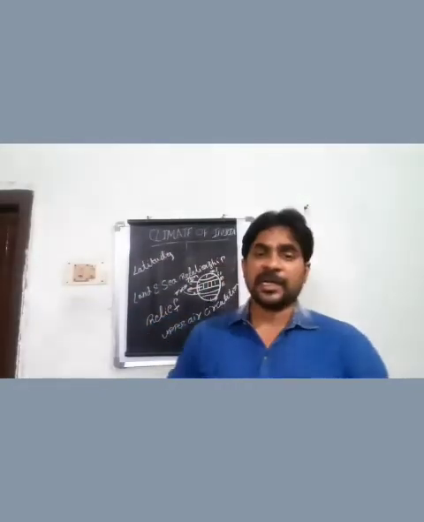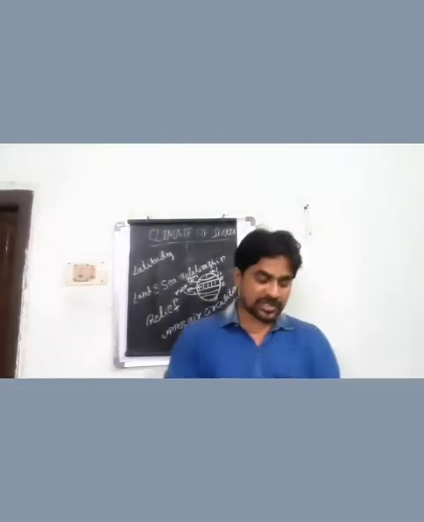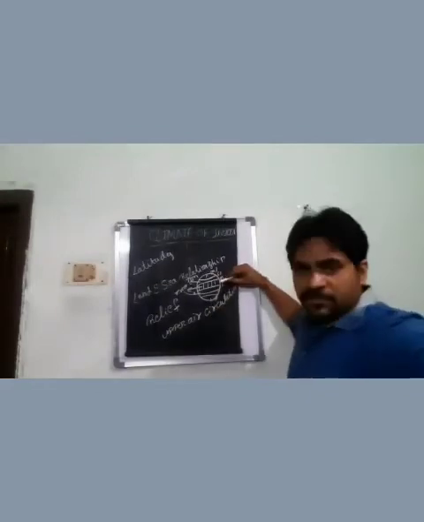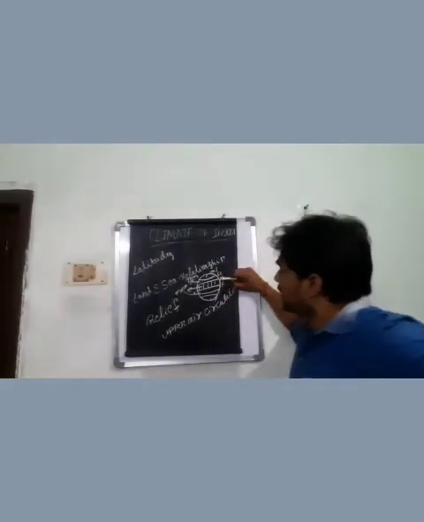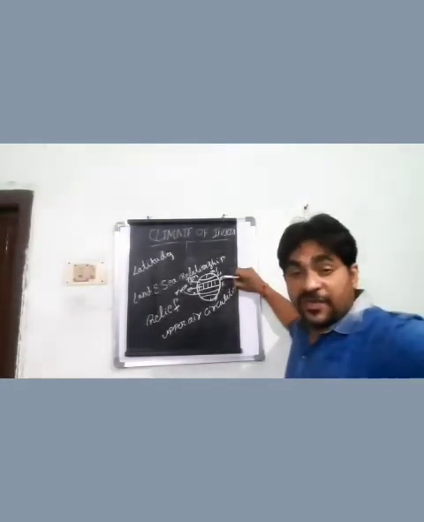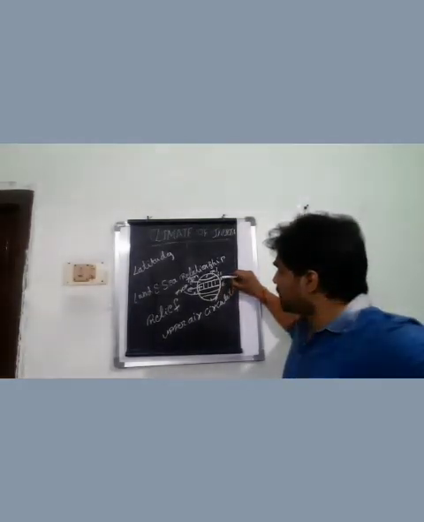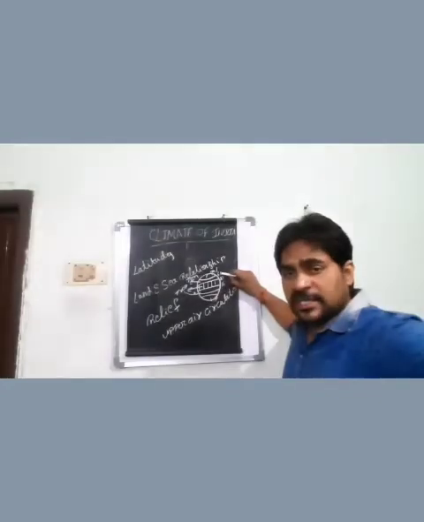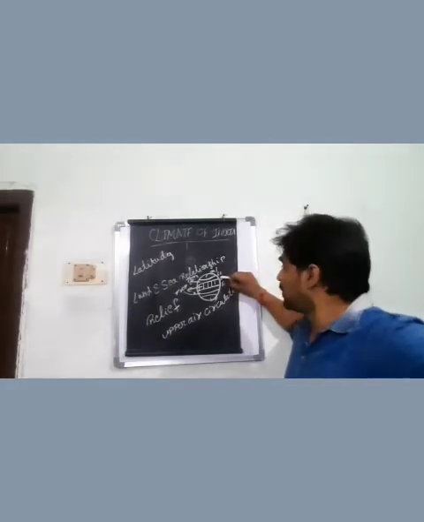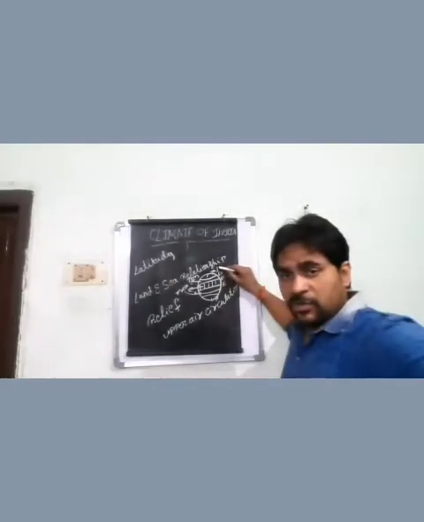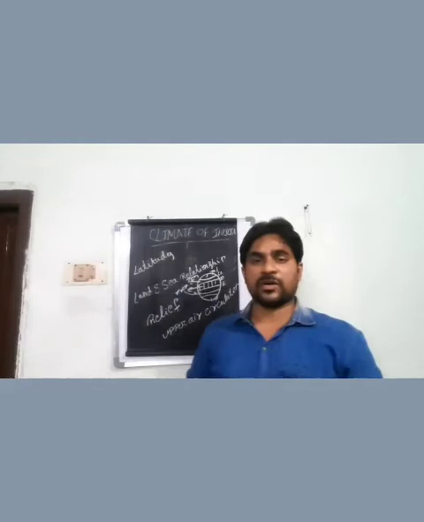So see, latitudes are the distance from the equator. There are 3 zones. 0 degree to 23.5 degree is called the tropical zone, which you find in the north and also in the south. This zone is near the equator. Next, from 23.5 degree to 66.5 degree is called the temperate zone. That zone can also be found in the north and the south. And 66.5 degree and above in the north and south is called the poles.